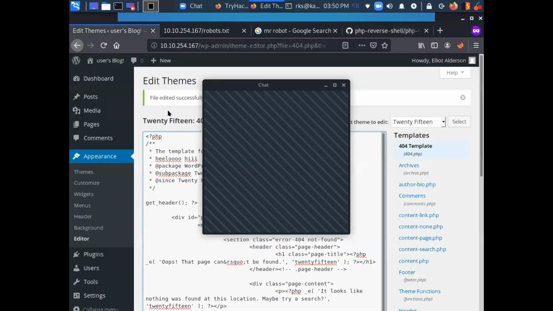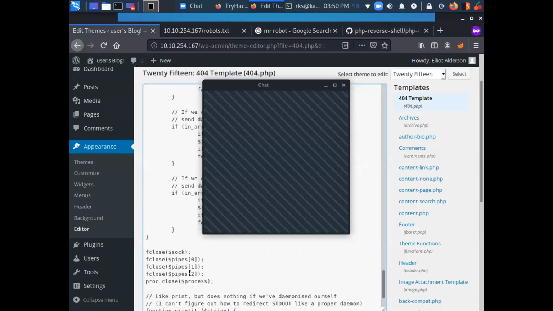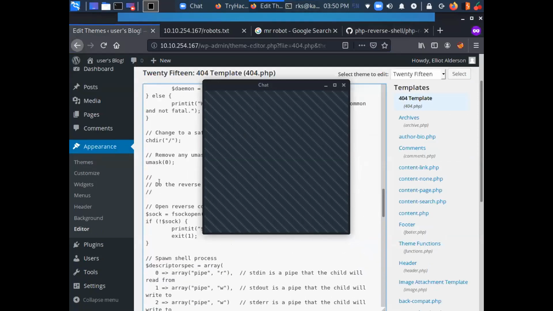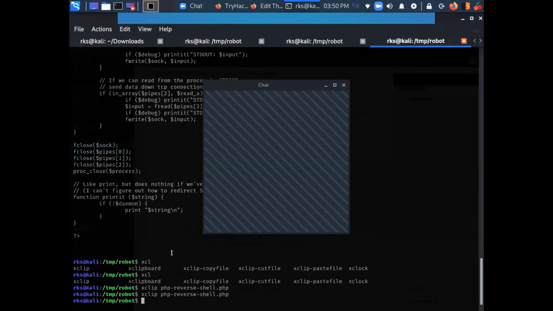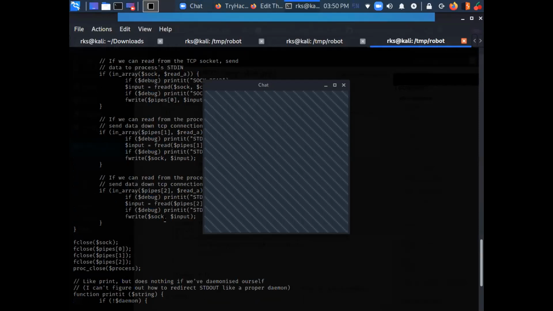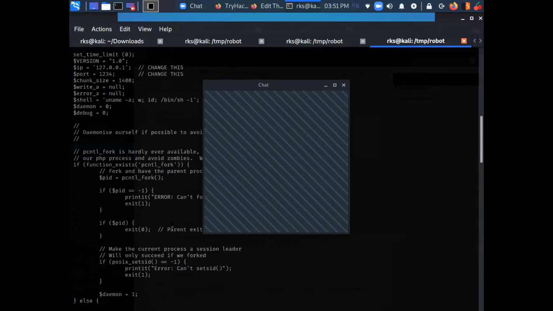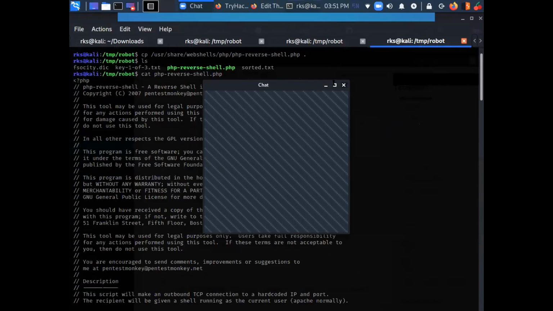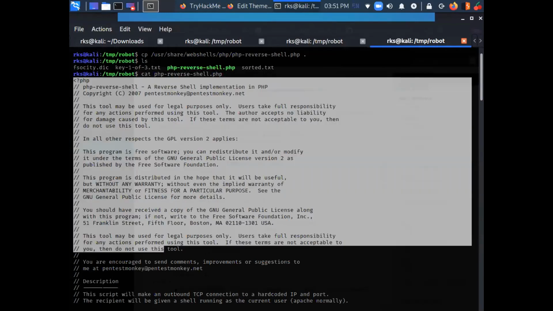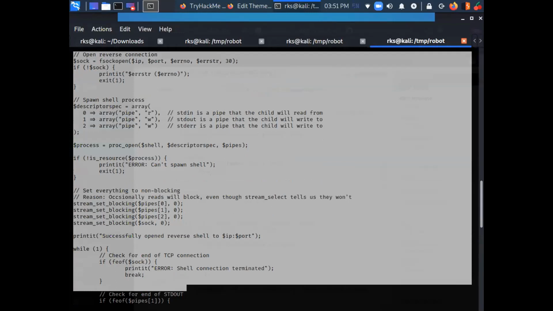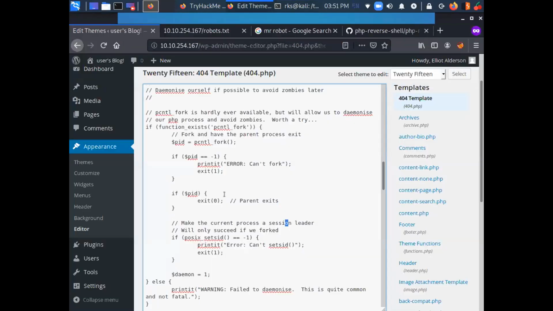And let's just paste it over here. Successfully pasted it. I don't think that this command is going to work. Don't worry about that. Just cat the reverse shell, drag and select everything and paste it here.